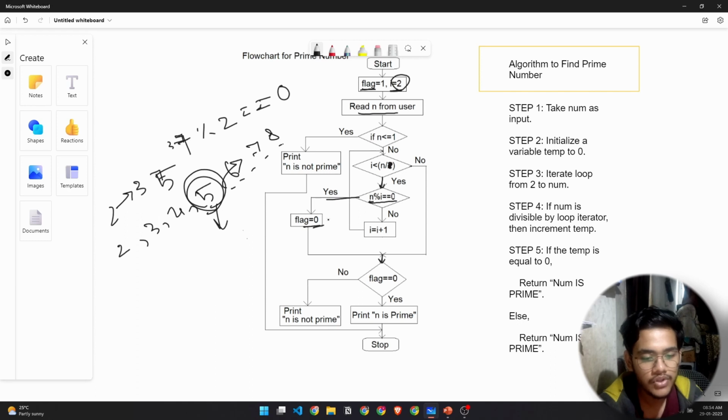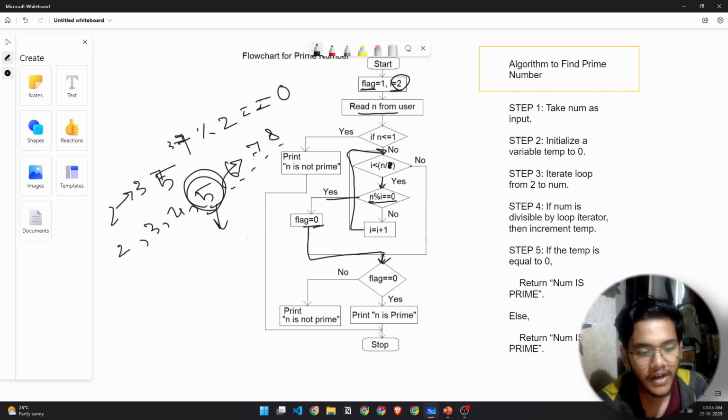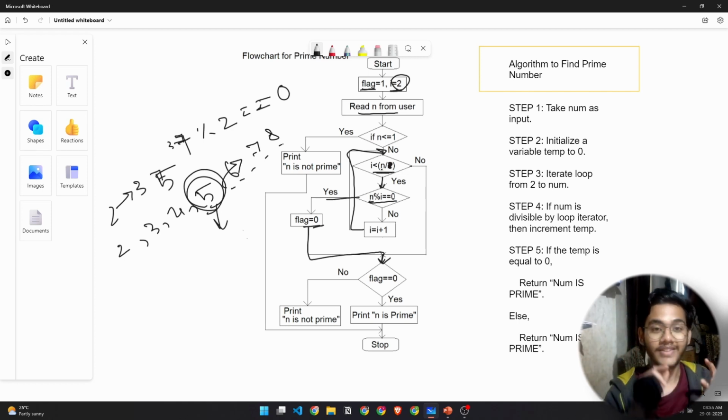So when the flag was set to 0 after this division, we directly came here and exited from this loop. You see this arrow right here going back, that means this is a loop. That loop is run until this condition is satisfied. The condition is i less than n, so until it's 36 this loop will run. But as soon as i turns 37, the condition will be no and we'll directly exit from the loop. That is how a loop is represented in a flowchart, and how the condition is set for the loop.